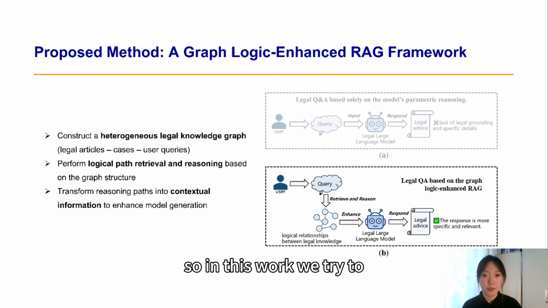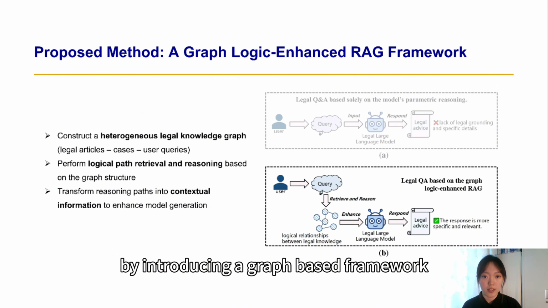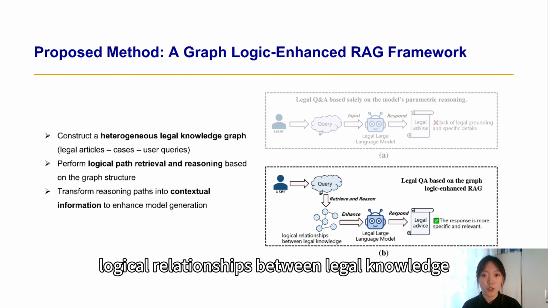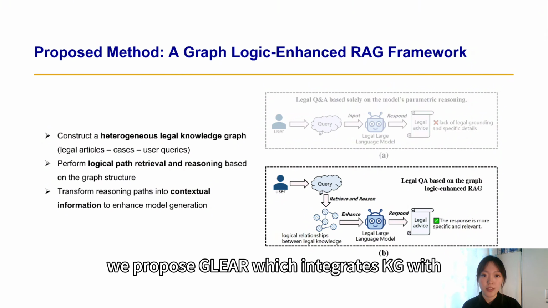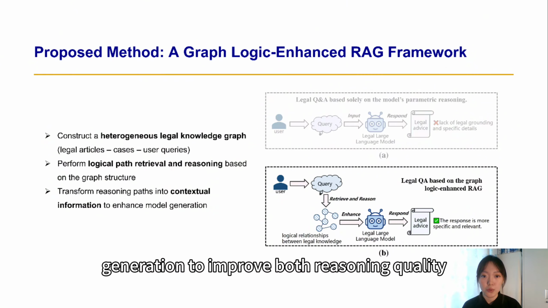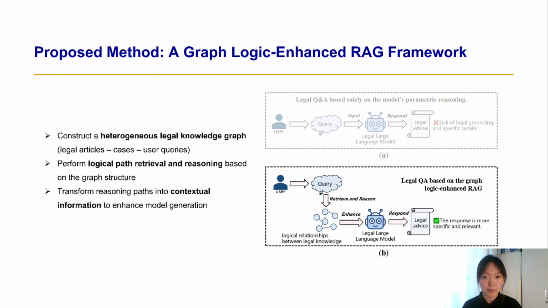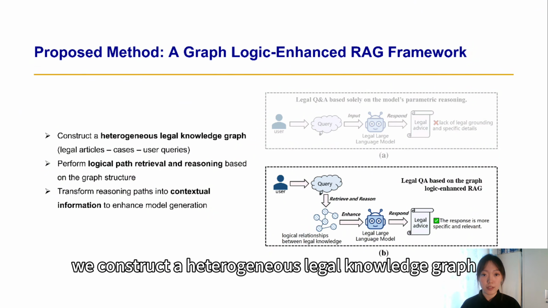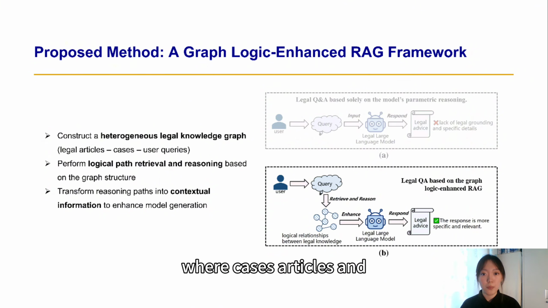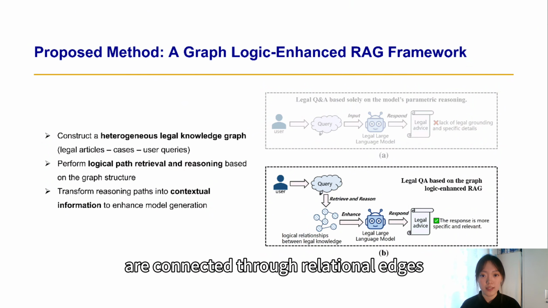So in this work, we try to address this problem by introducing a graph-based framework that can better capture logical relationships between legal knowledge. We propose GLEAR, which integrates knowledge graphs with retrieval augmented generation to improve both reasoning quality and answer reliability. We construct a heterogeneous legal knowledge graph where cases, articles, and historical queries are connected through relation edges.